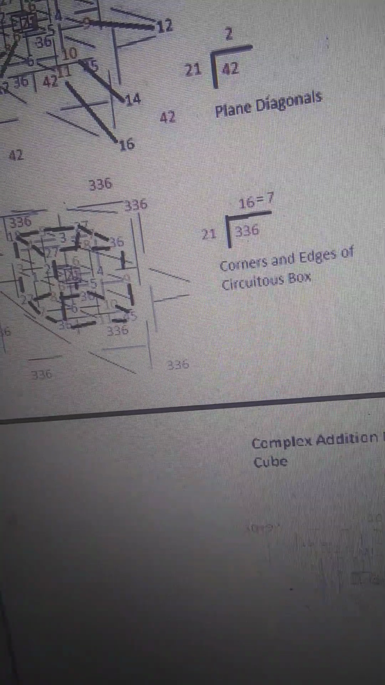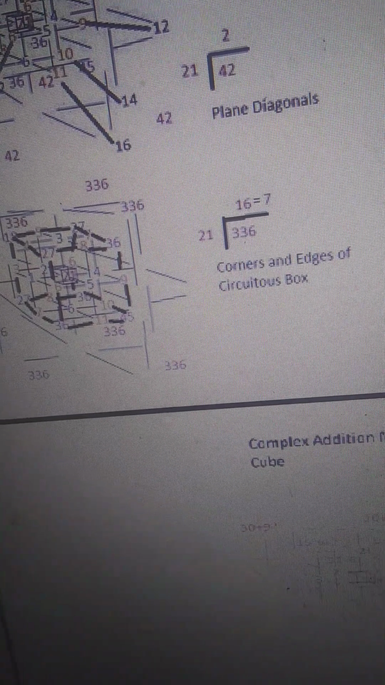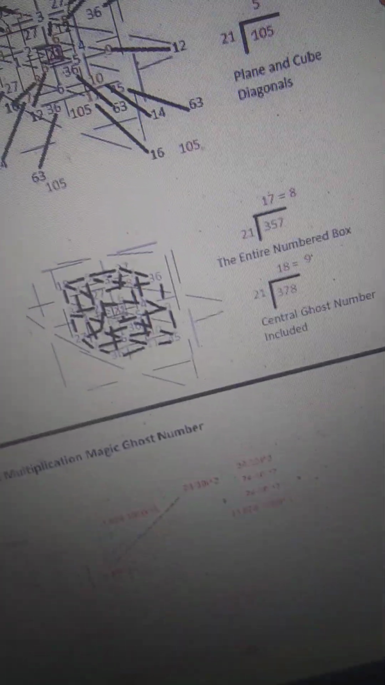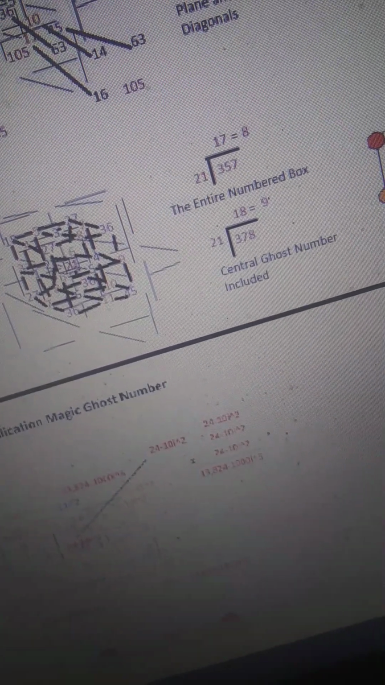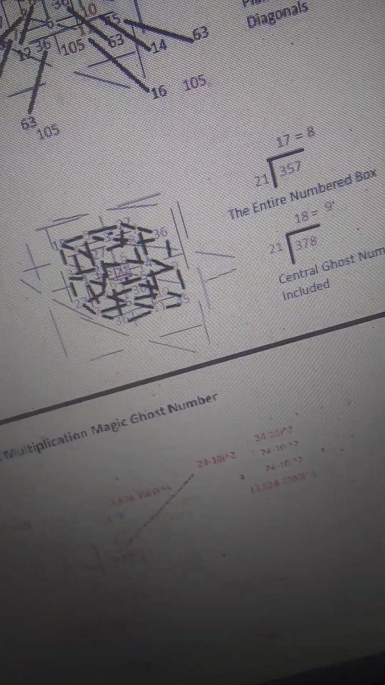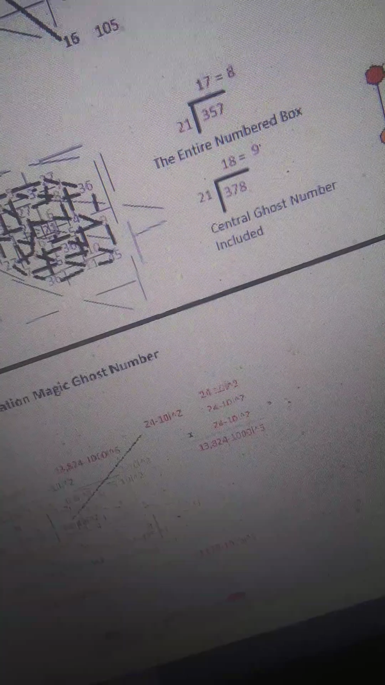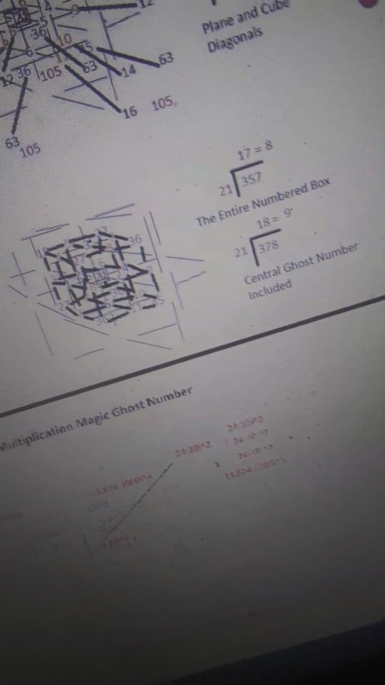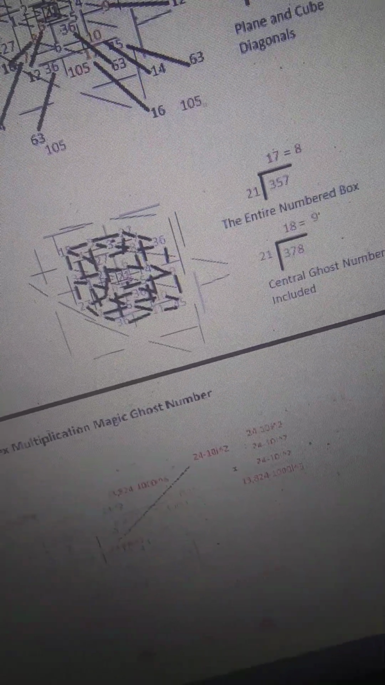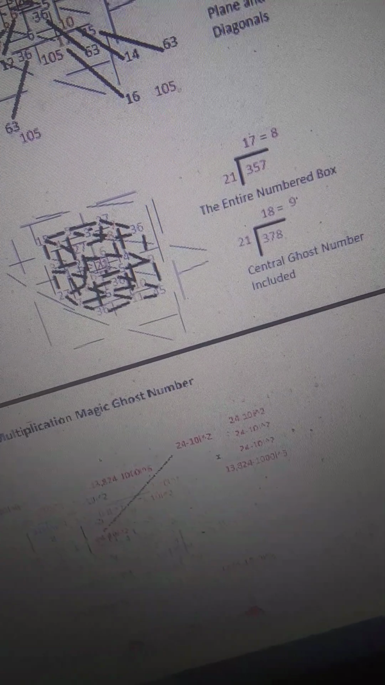1 plus 6 is 7. Numerologically, and these are the corner and edges of the circulus box. And then the last one has both compiled. The 1 plus 7 is 8, and the 1 plus 8 is 9. The entire numbered box and the central cube number included would bring it to these, which is a pattern. If I remember right, 2, 3, 4, 5, 6, 7, 8, and 9. And these are their corresponding stripped down versions, and they're yet to be completed.